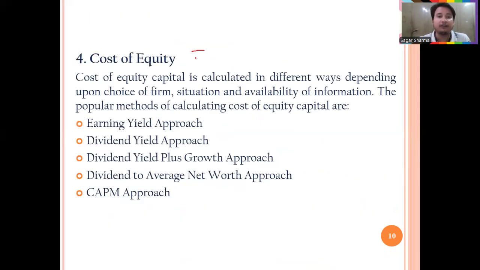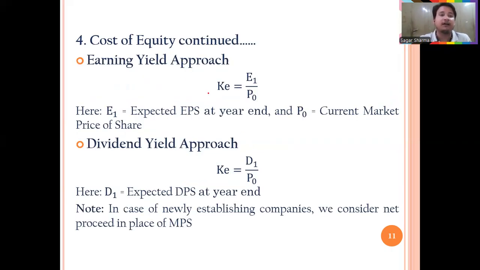Now, very important, cost of equity. Cost of equity capital is calculated in different ways depending upon choice of firm, situation, and availability of information. Popular methods you should know: earning yield approach, dividend yield plus growth approach, dividend to average net worth approach, and CAPM, capital asset pricing model. Whenever the question asks which is the most important and popular method, this is the answer: CAPM, capital asset pricing model.